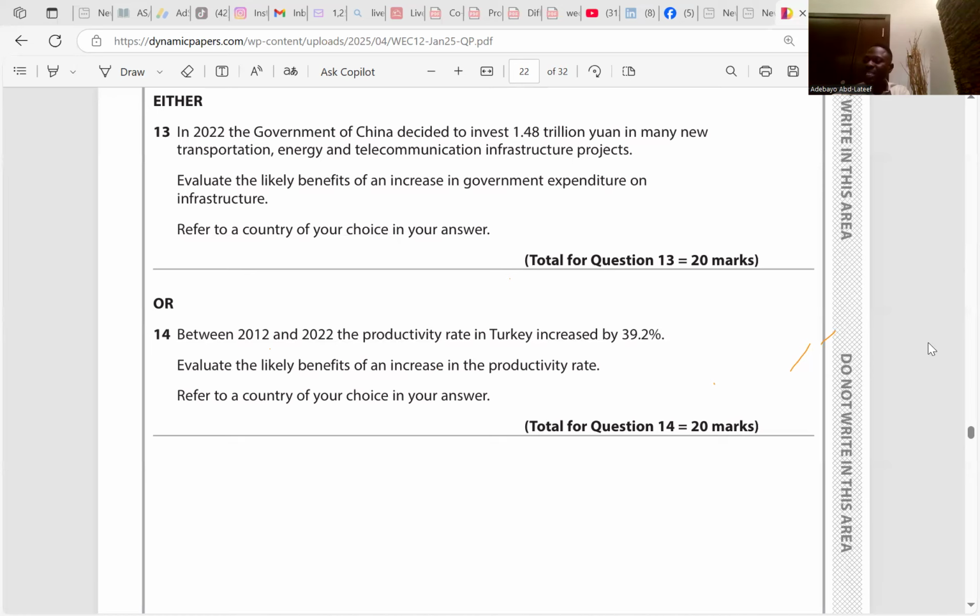Okay. Also, an increase in productivity may be difficult to measure in the service sector, which means there may be an inaccuracy in values that determine the increase. The service sector does not quantify. It's about quality and service rendering. So we might not be able to measure the extent to which productivity has increased. Yes, so these are all about productivity.